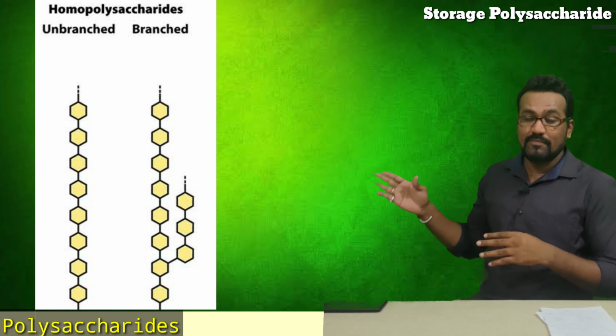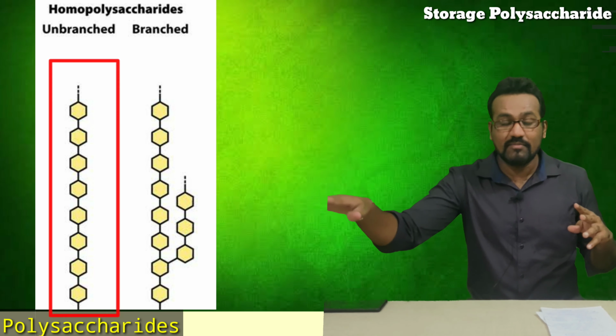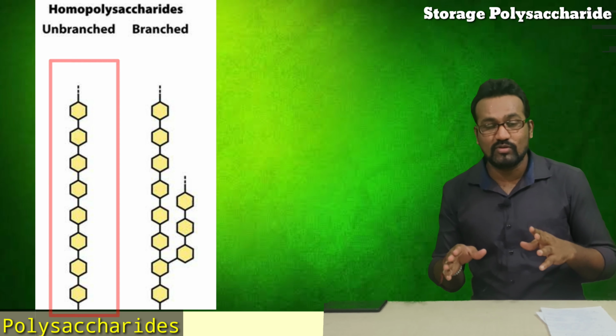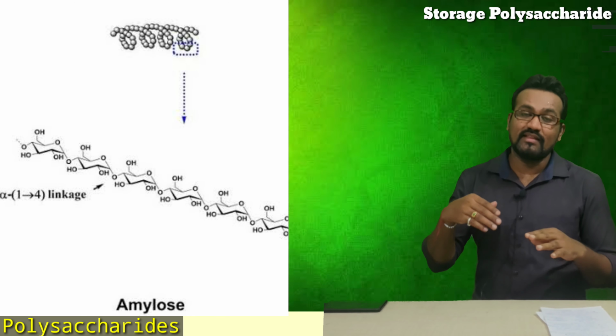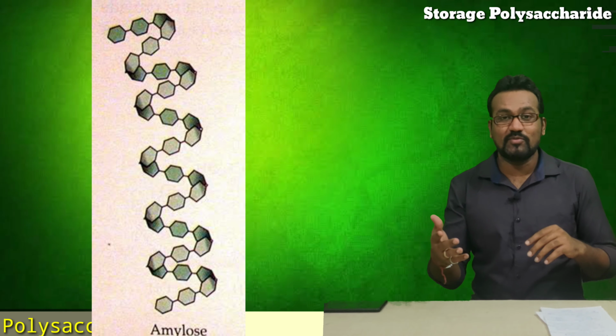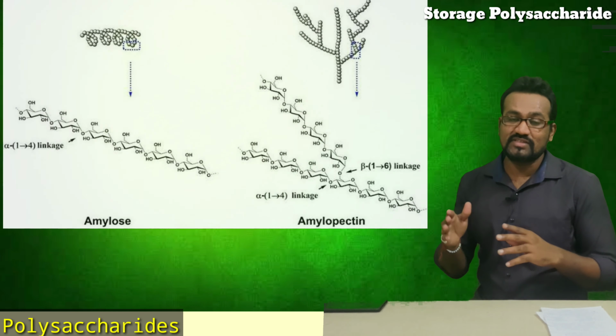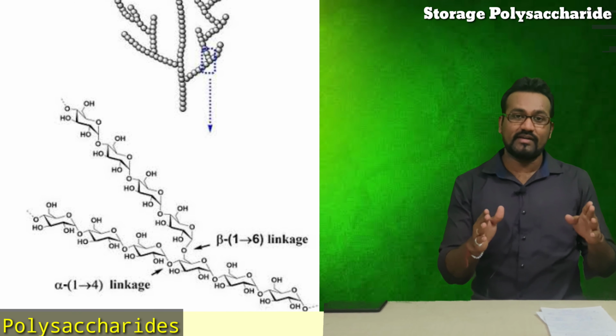Likewise, if starch molecules are unbranched, with no branching there, then they are known as amylose. Please listen carefully: if starch molecules are unbranched, they are known as amylose. But if starch molecules are branched, they are known as amylopectin.